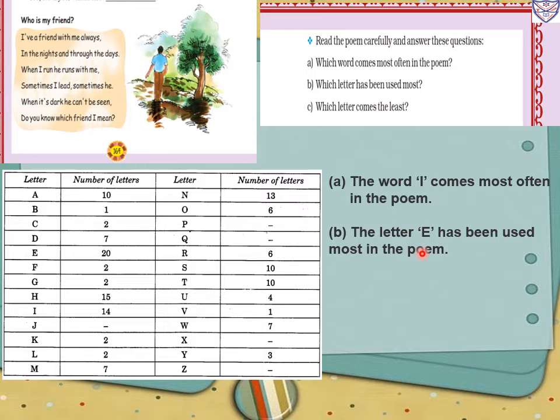So next question, which letter comes the least? So that is the letter B and V comes the least in the poem. So B is used for only one time, here only BE. Okay, and V is used for only one time, that is VE, I have.